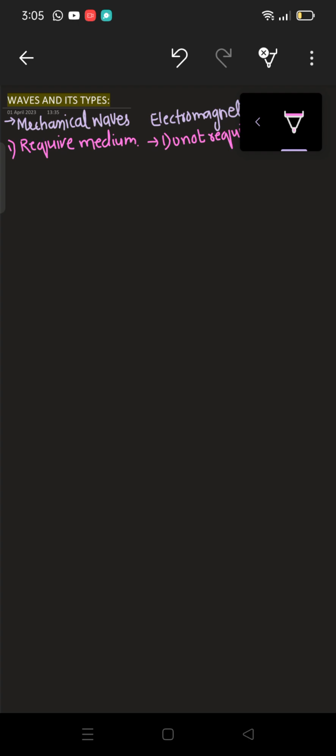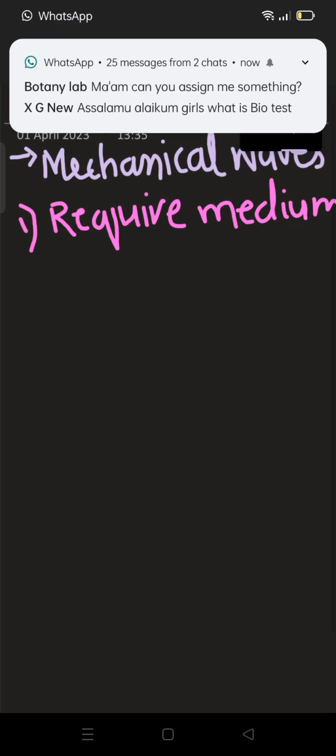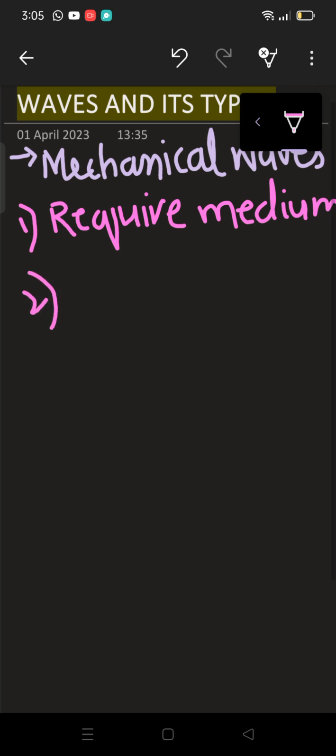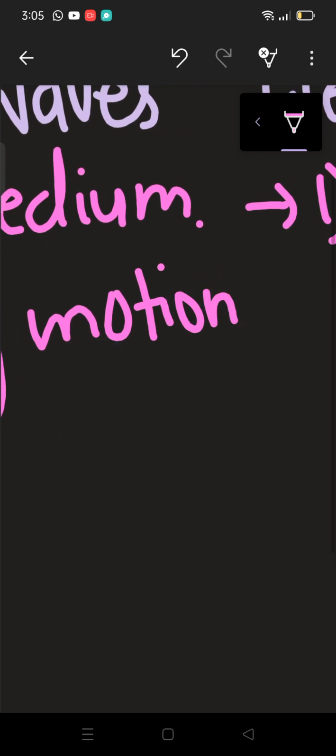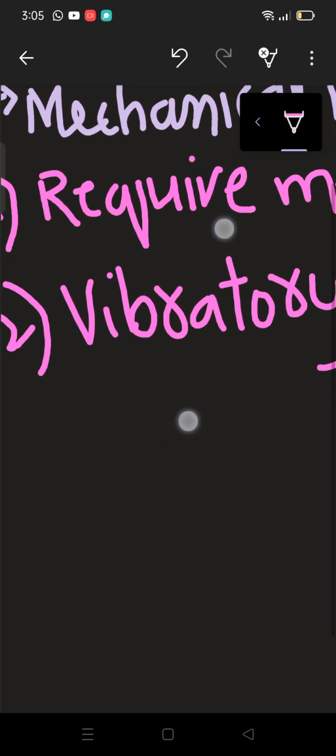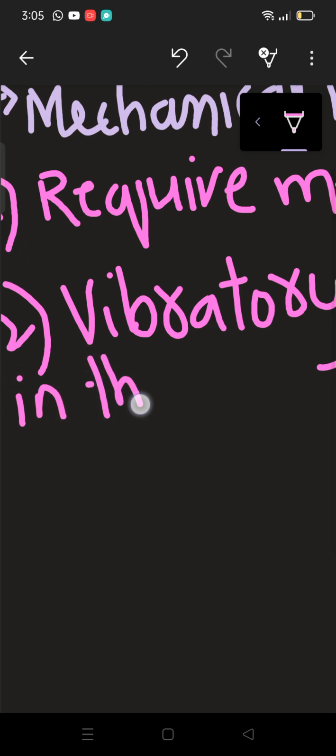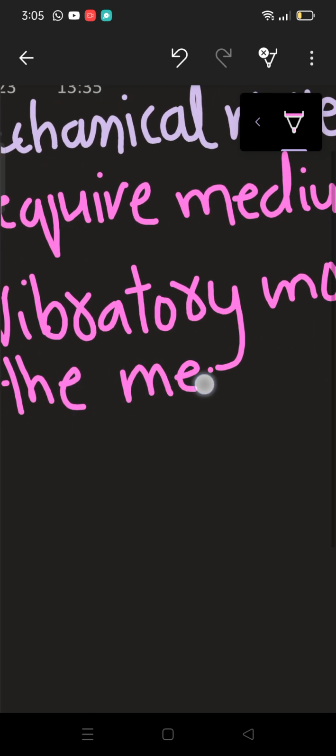If I talk about the second difference, how mechanical waves are produced. Mechanical waves are produced by the vibratory motion in the respective medium. Alright, this is produced by what? This is produced by the vibratory motion in the respective medium. So here I am writing: vibratory motion in the respective medium.